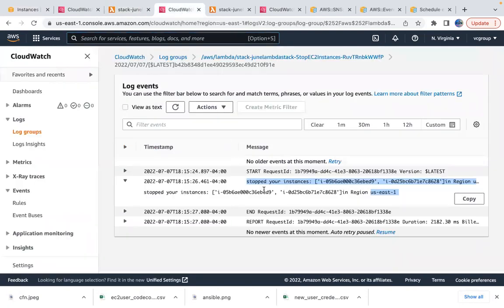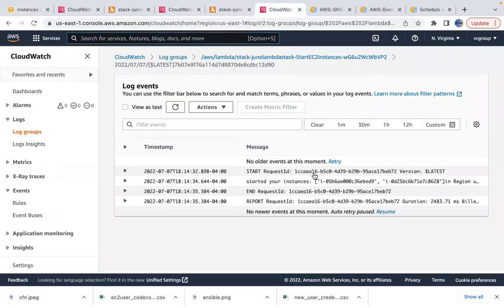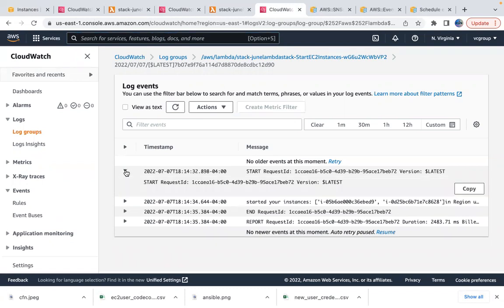Let's see. So, stopped your instances BED9 and a 628. Okay, BED9 and a 628. Now if I go here, started your instances BED9 and a 628. Okay. Request ID.